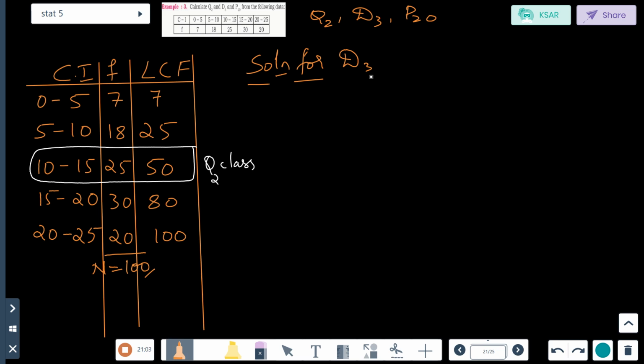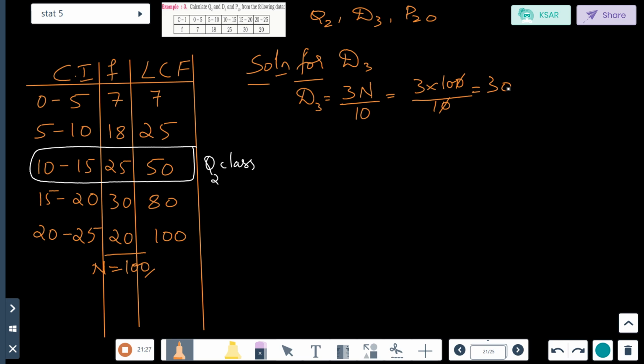Now how do you calculate D3? Step 1, LCF we have found out. Step 2 we have to calculate. D3 will be 3n by 10. You have to find out 3n by 10. That is equal to 3 into n, which is 100, divided by 10. 0 and 0 cancel.